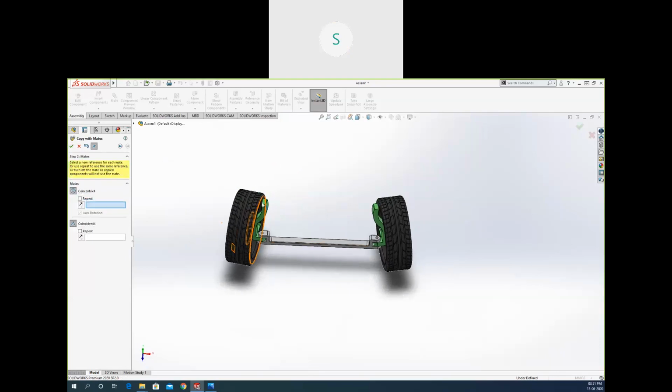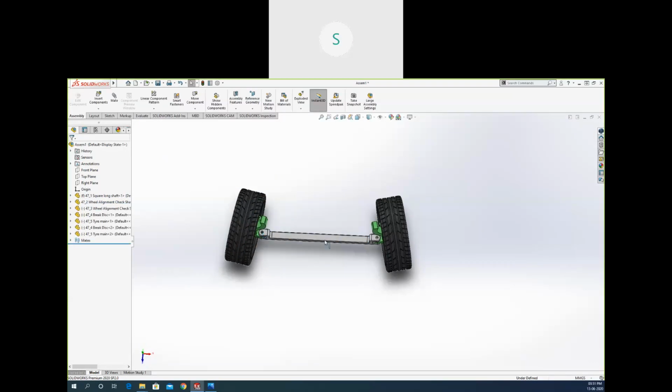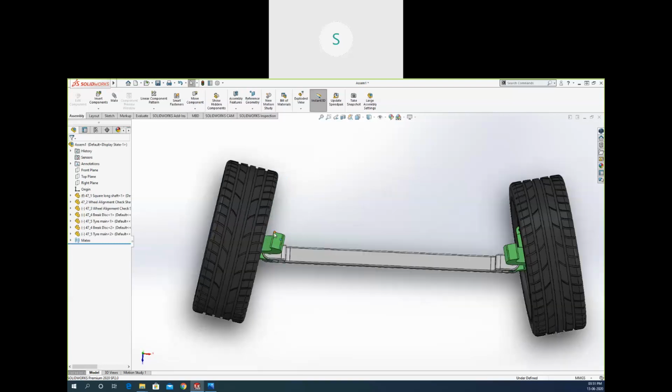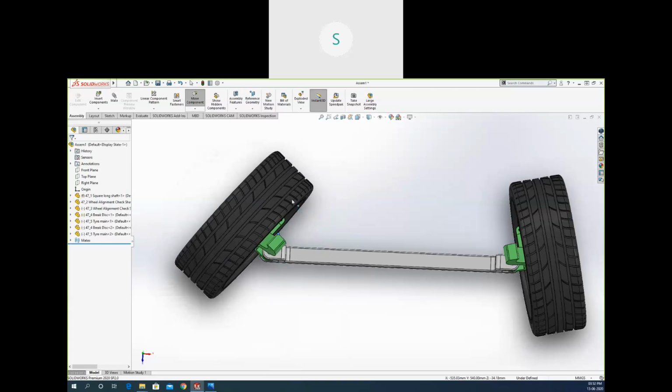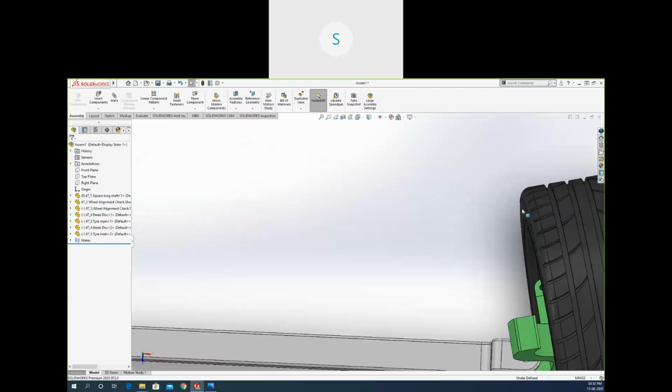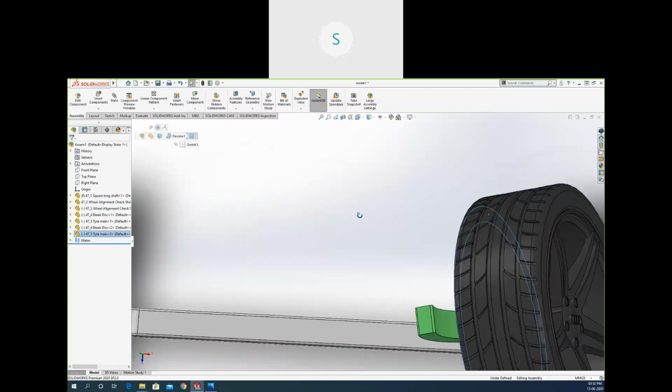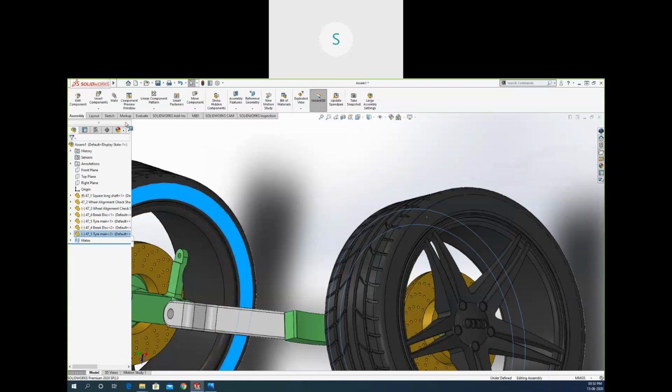Okay, but if you see that both the tires are in separate directions, that cannot be possible. We need to control both rotations with a single object. So to do that, we need to make them parallel. We can add a relation right here that both of the components are in parallel motion.